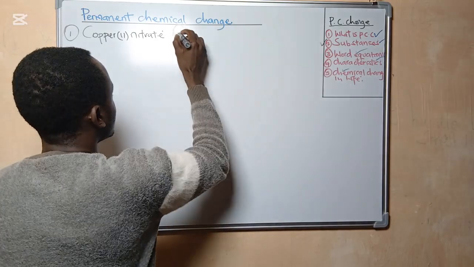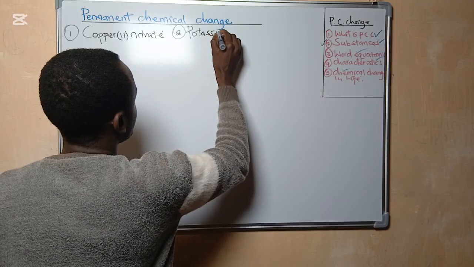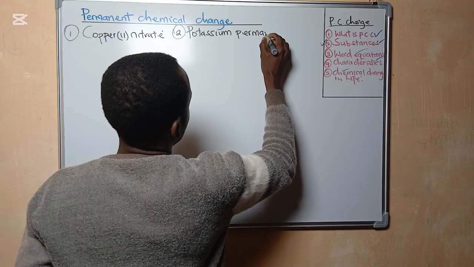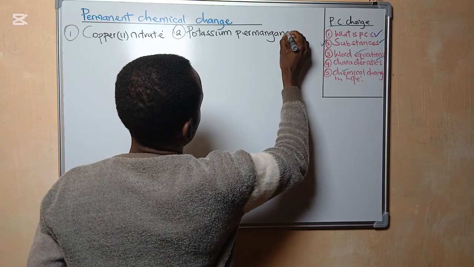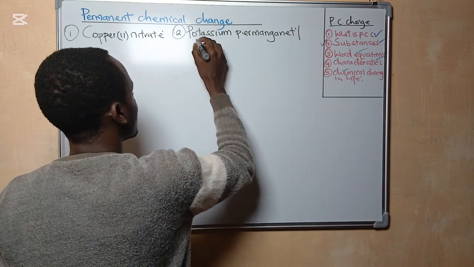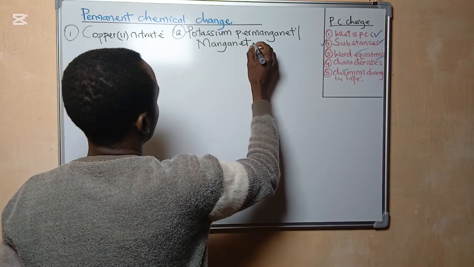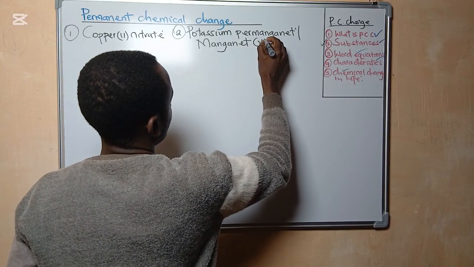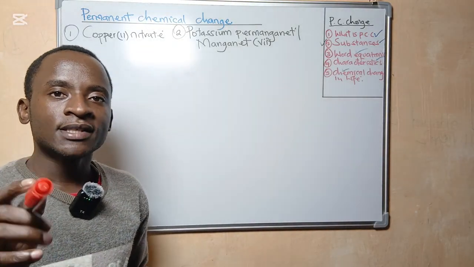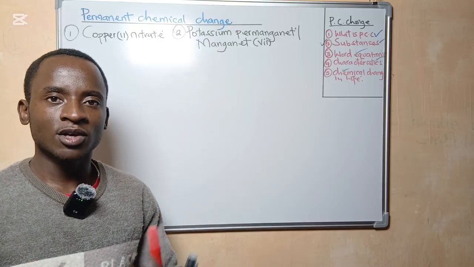The second one is potassium permanganate. Potassium permanganate is also called potassium manganate 7. These are the two substances which we are going to use to demonstrate a permanent chemical change.